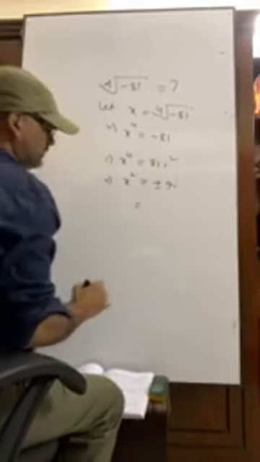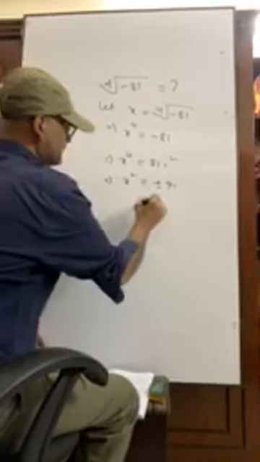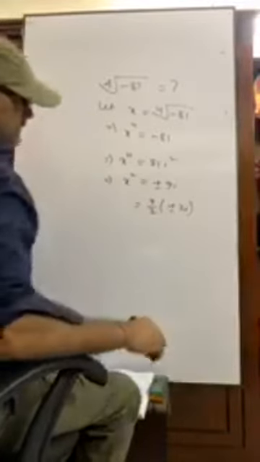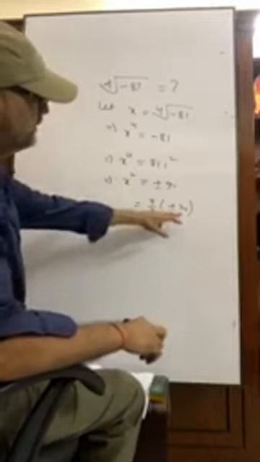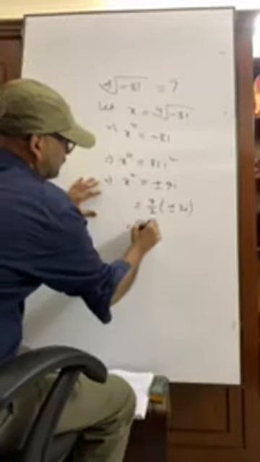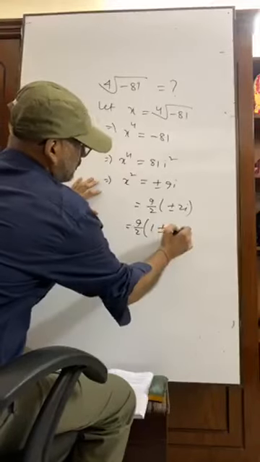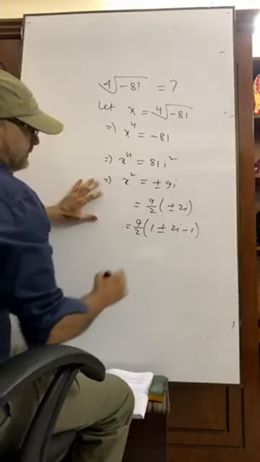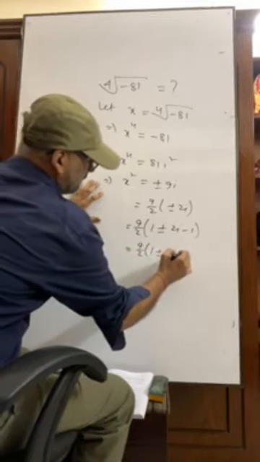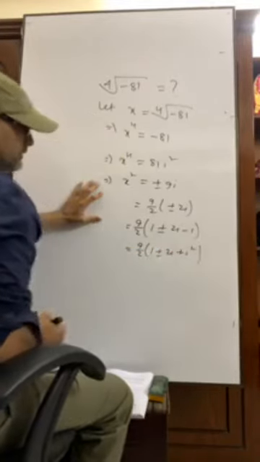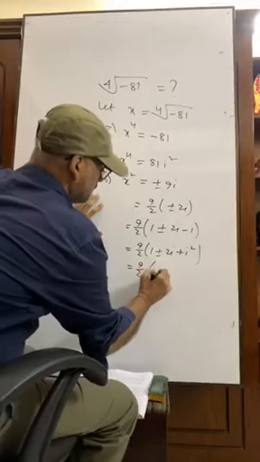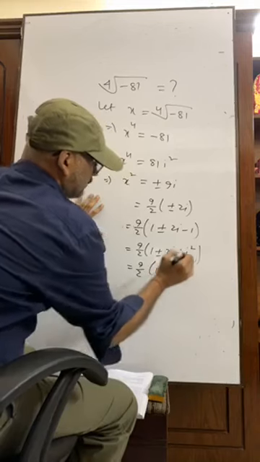That means 9 by 2, (1 plus minus 2i minus 1), that is 9 by 2, (1 plus minus 2i plus i square), that is 9 by 2, (1 plus minus i) whole square.